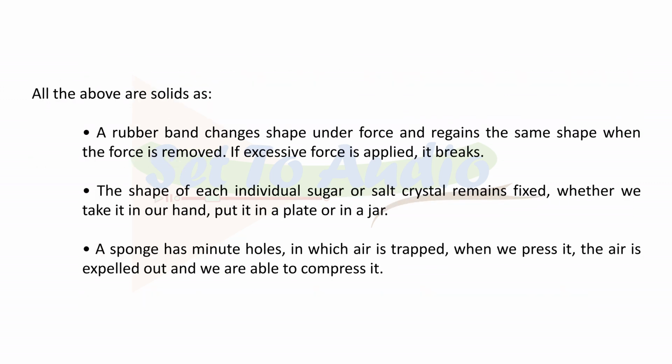Why? All the above are solids, as a rubber band changes shape under force and regains the same shape when the force is removed. If excessive force is applied, it breaks. The shape of each individual sugar or salt crystal remains fixed, whether we take it in our hand, put it in a plate or in a jar. A sponge has minute holes, in which air is trapped. When we press it, the air is expelled out and we are able to compress it.